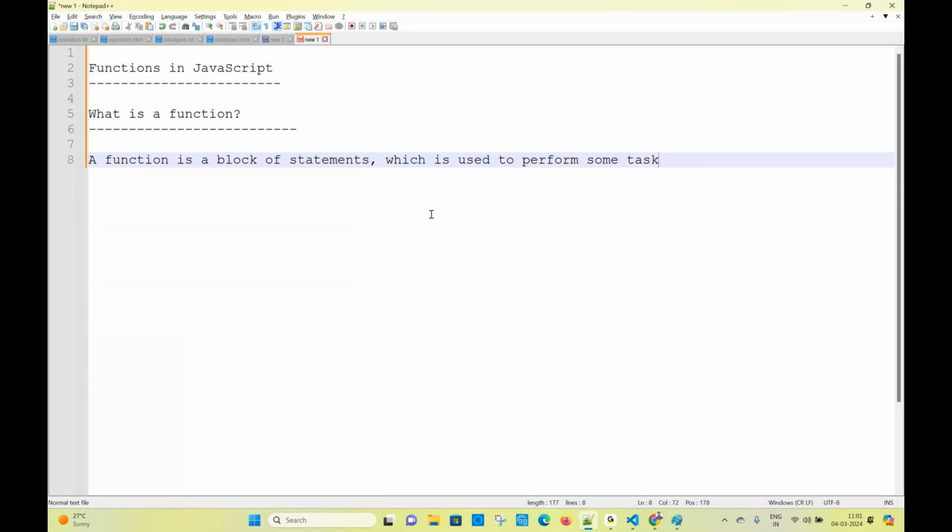Normally in real life, what is a function? What is a function in our real life? See, I'm asking you in real life, in our real life. I don't want the technical meaning here. I want a real life meaning of a function. What is a function in our real life? Tell me some functions in your real life.